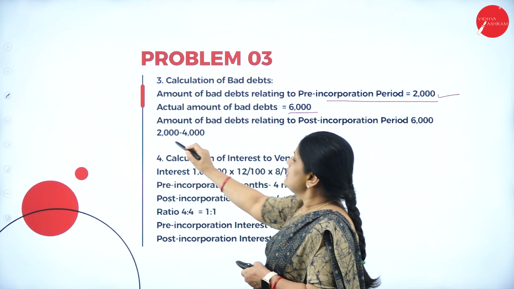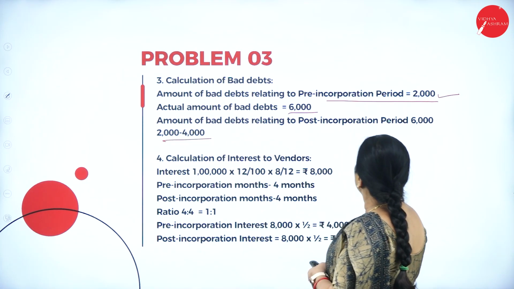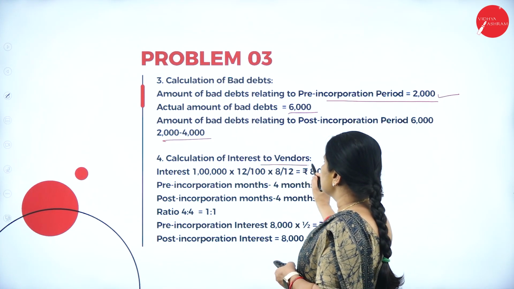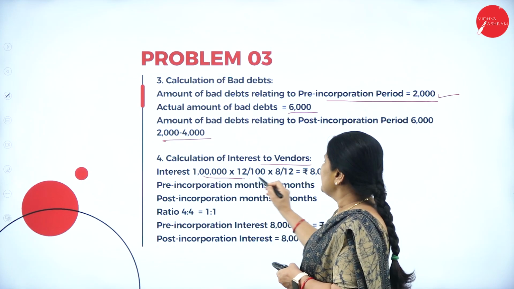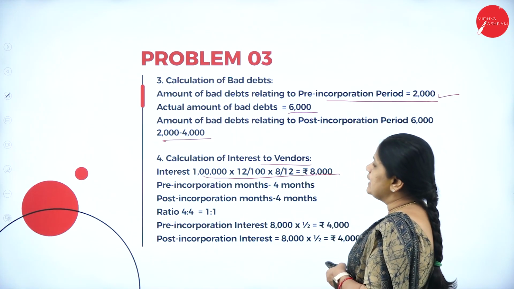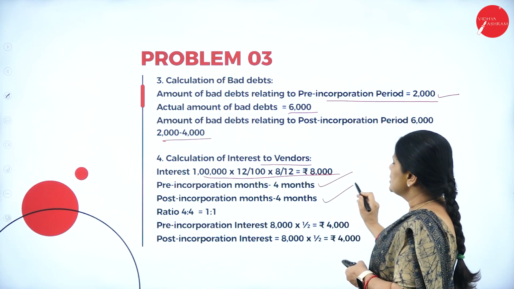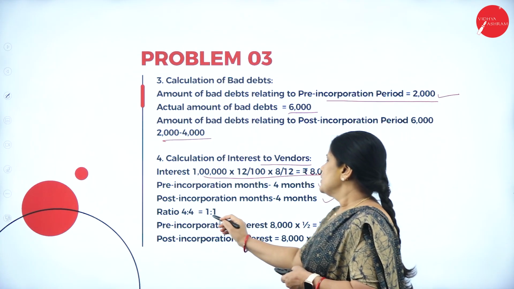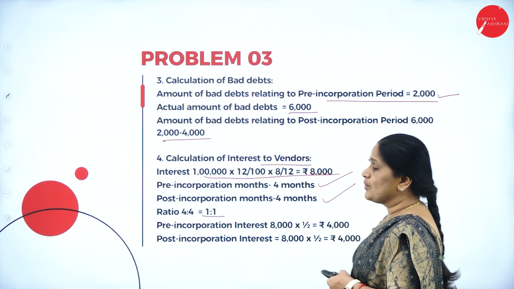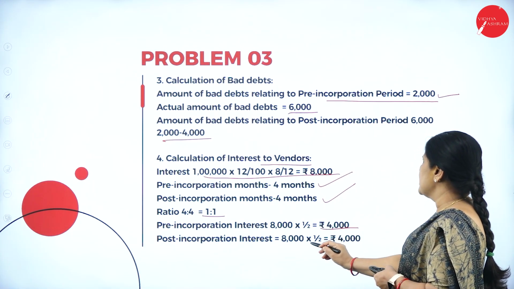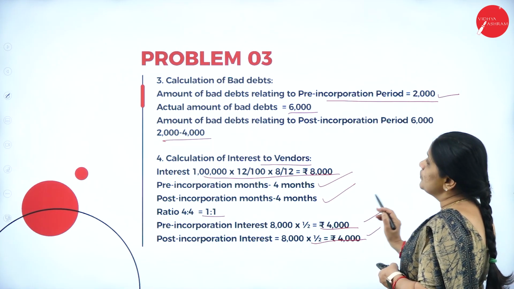So 2,000 plus 4,000, you get 6,000. Then calculation of interest to vendors. So 1 lakh into 12/100 into 8/12. The pre-incorporation is 4 months. Post-incorporation is 4 months. So the ratio is 4:4 or 1:1. So the pre-incorporation 4,000, post-incorporation 4,000.